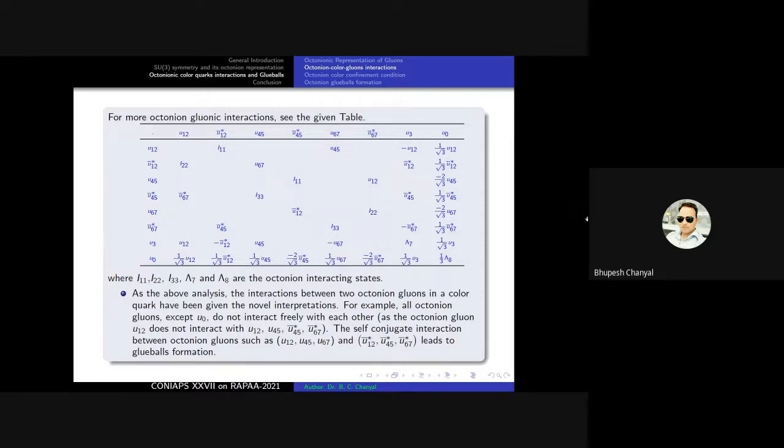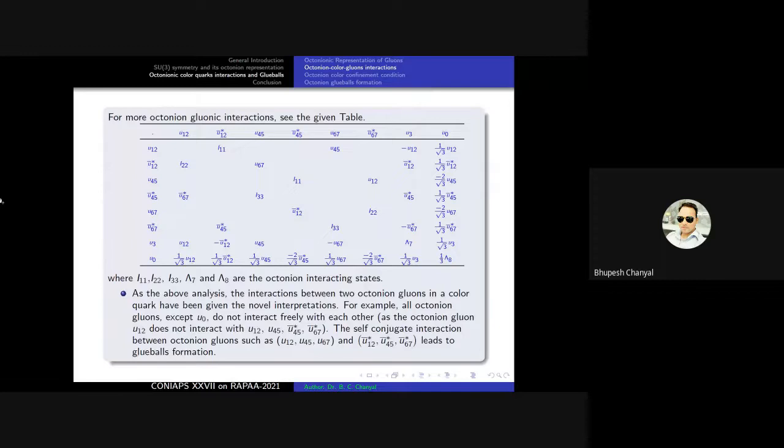Similarly, in this table, we see that the interactions between two octonion gluons in a color quark have been given novel interpretations. For example, all octonion gluons except U0 do not interact freely with each other. The octonion gluon U12 does not interact with U12.